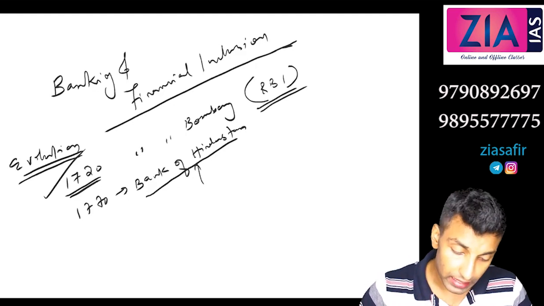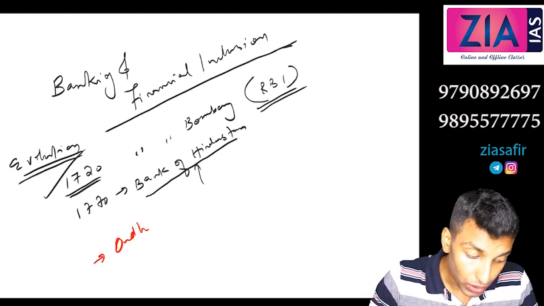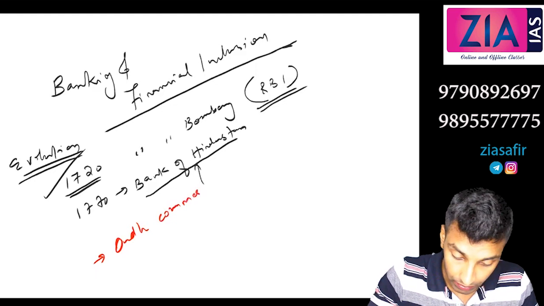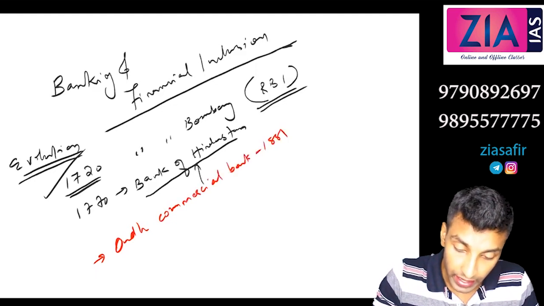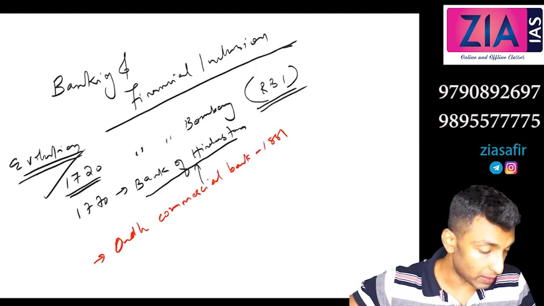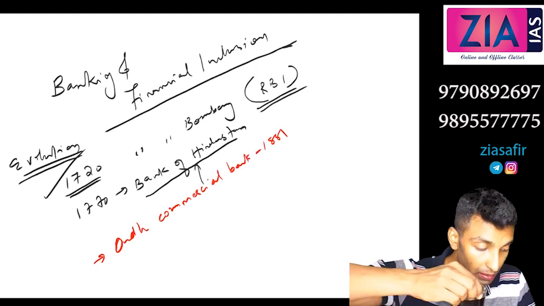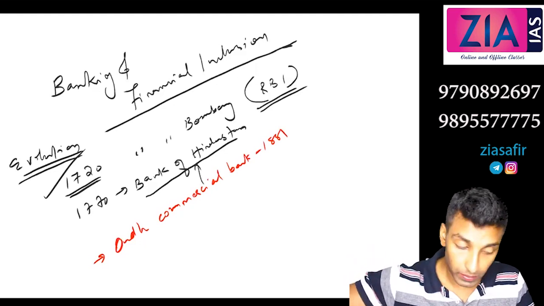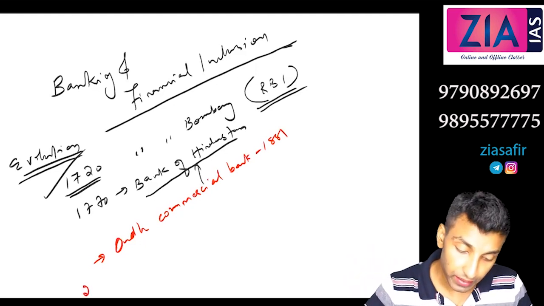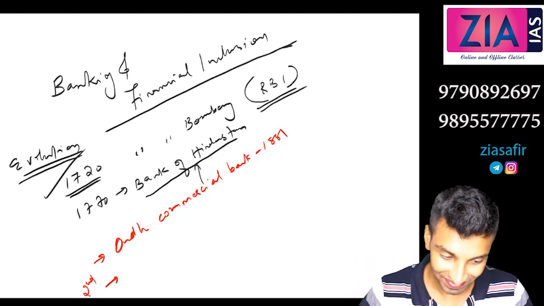Okay, so the first bank established by an Indian: Oudh Commercial Bank, 1881. Second, any idea? By Indians? PNB.